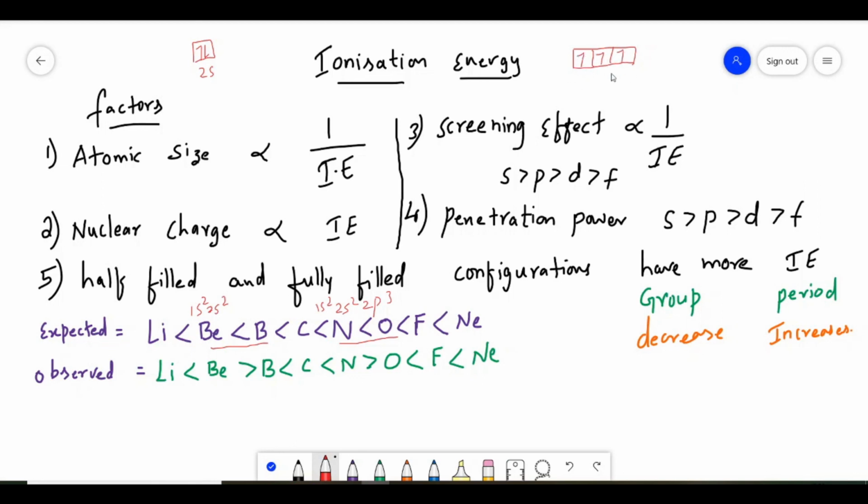So 3 electrons means this is half filled. Half filled also has more stability, so it also has more ionization energy. That is why nitrogen has more ionization energy than oxygen.